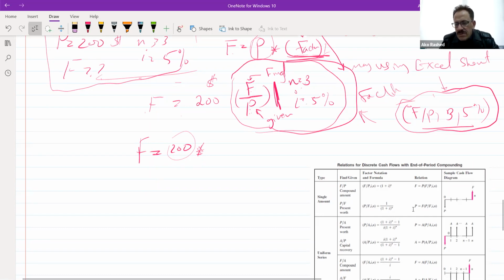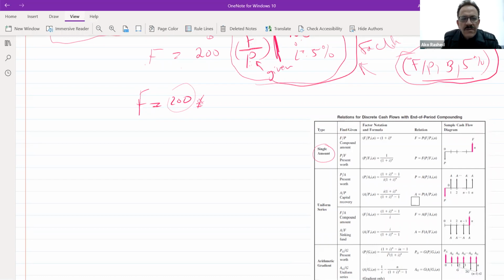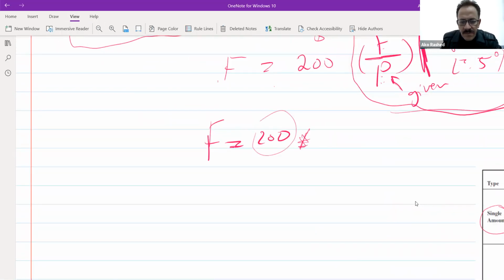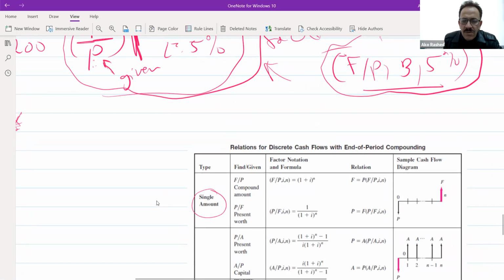Now go back to this table. This table says that if you are using a single amount, as I'm using here, and you look at this one, F over P, it means find over given. So look at this one, find over given. Can you see that? Okay.